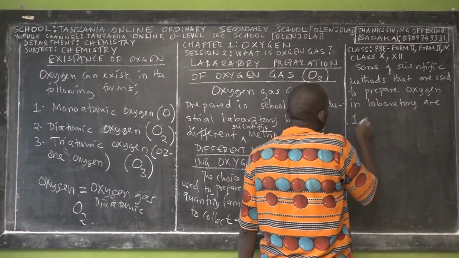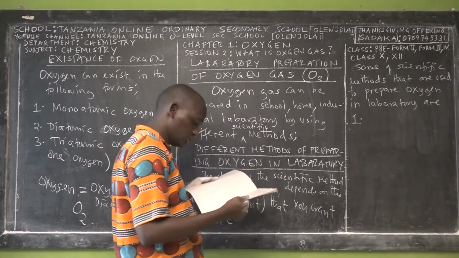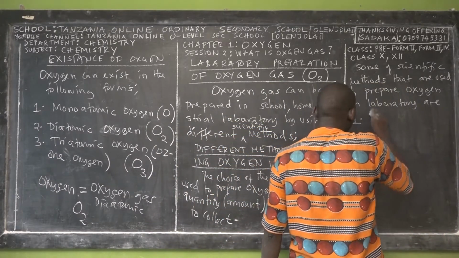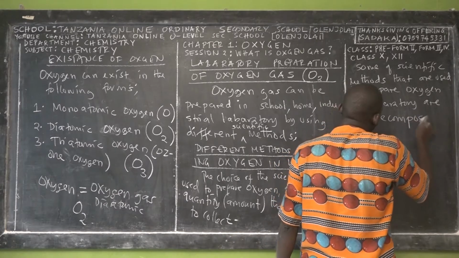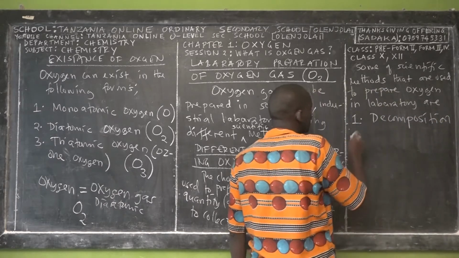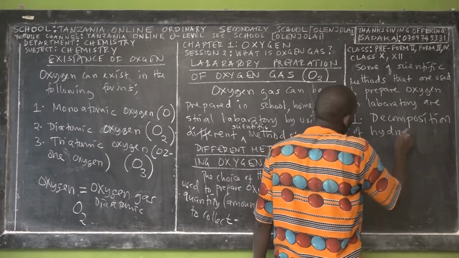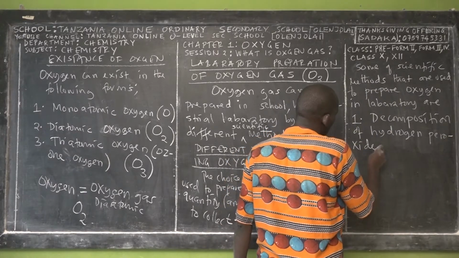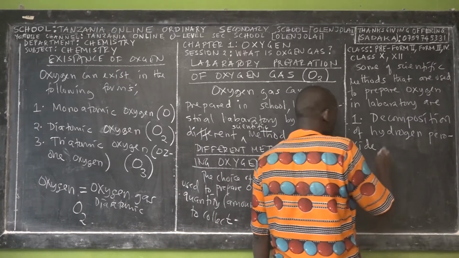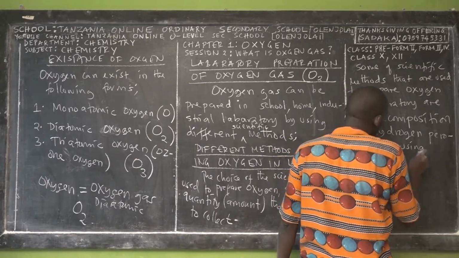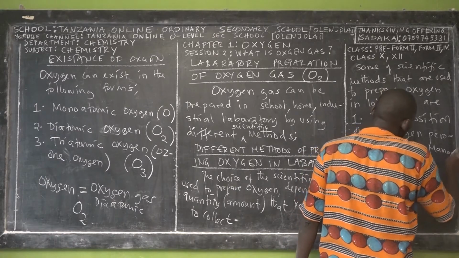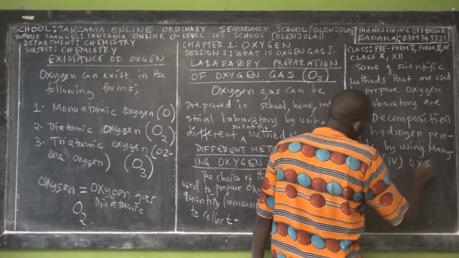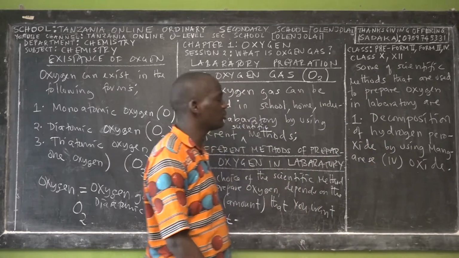The first one, you can prepare oxygen by decomposition of hydrogen peroxide by using manganese(IV) oxide. So the first method is by decomposition of hydrogen peroxide, using manganese(IV) oxide. This is the first method that we are going to discuss.